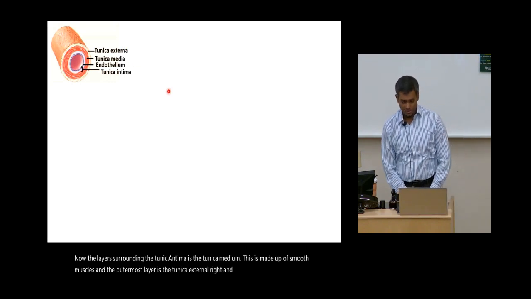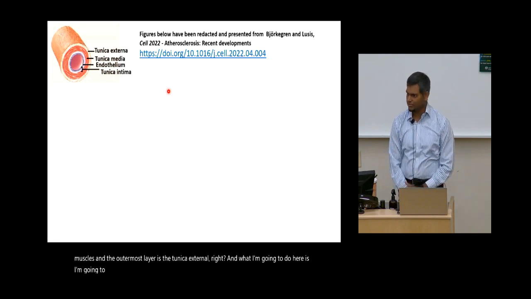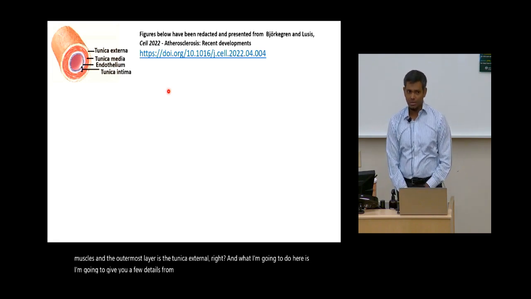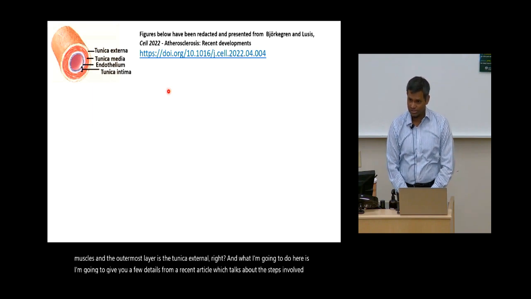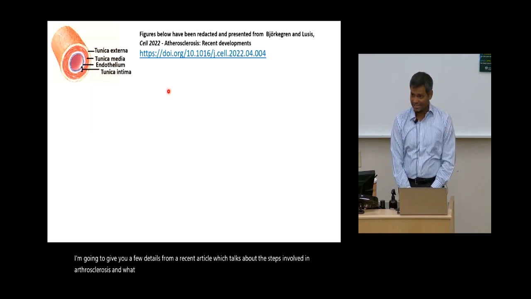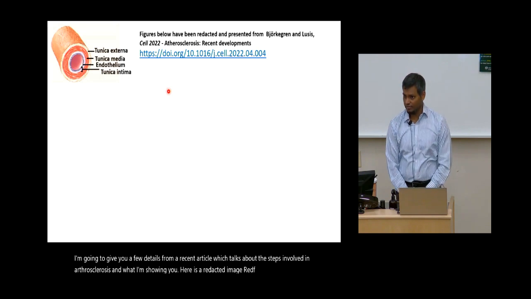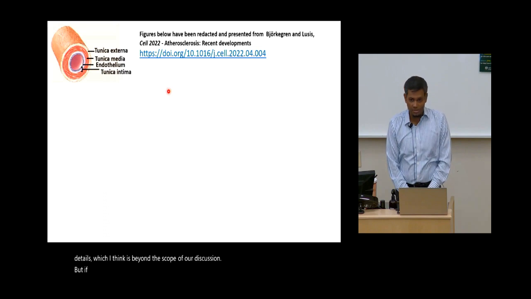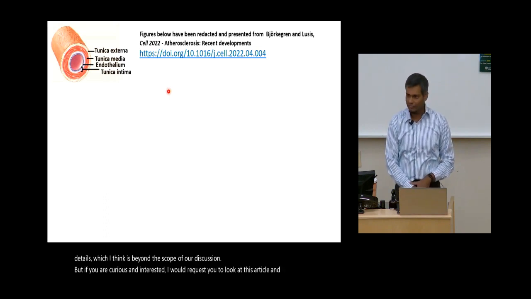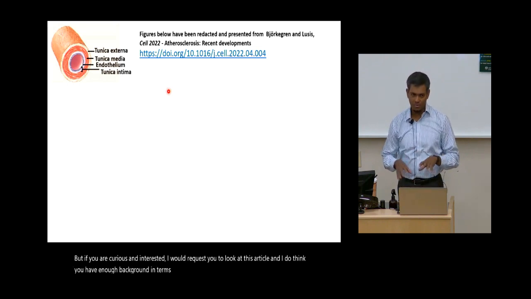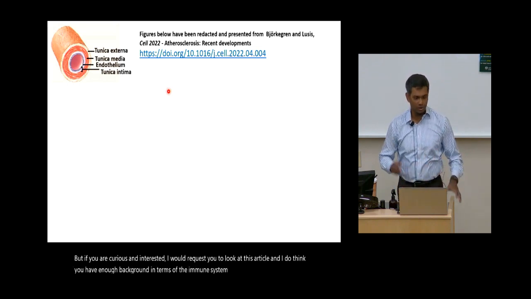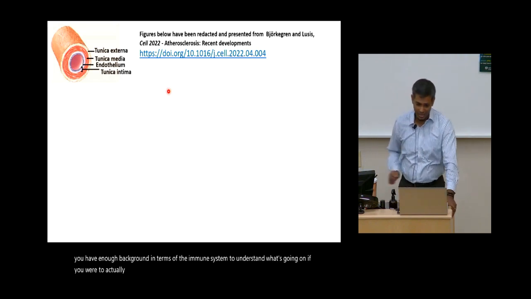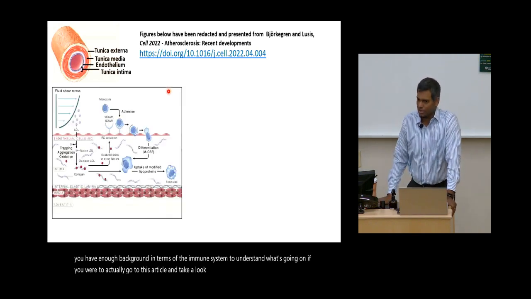What I'm going to do here is give you a few details from a recent article which talks about the steps involved in atherosclerosis, and what I'm showing you here is a redacted image, right? I've cut out a lot of details which I think are beyond the scope of our discussion, but if you are curious and interested, I would request you to look at this article. And I do think you have enough background in terms of the immune system to understand what's going on if you were to go to this article and take a look. Anyway, there are three panels I want to walk you through to show how this